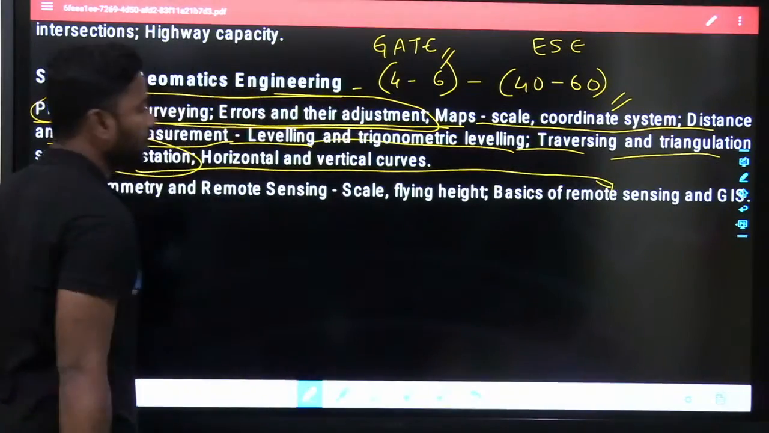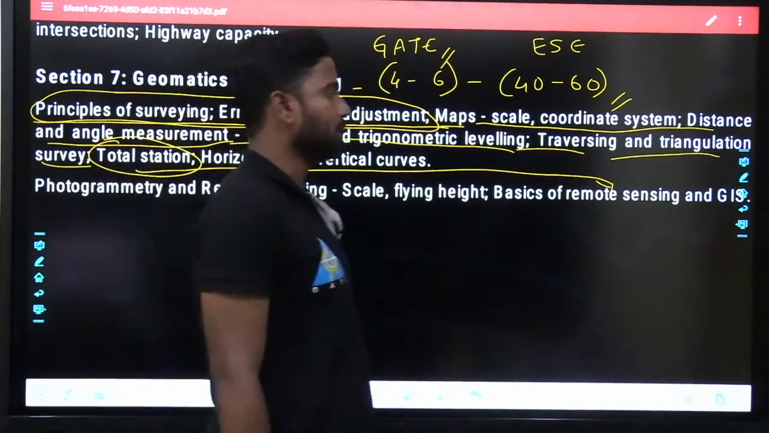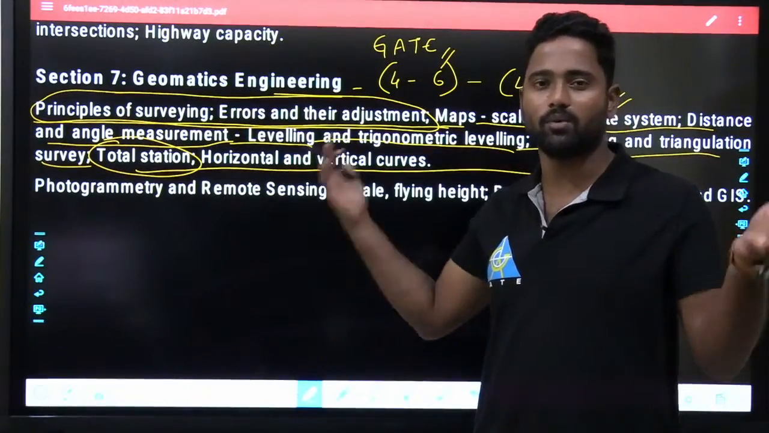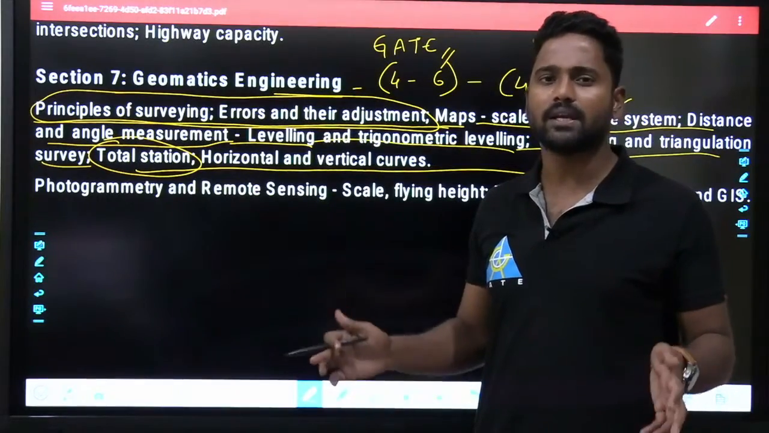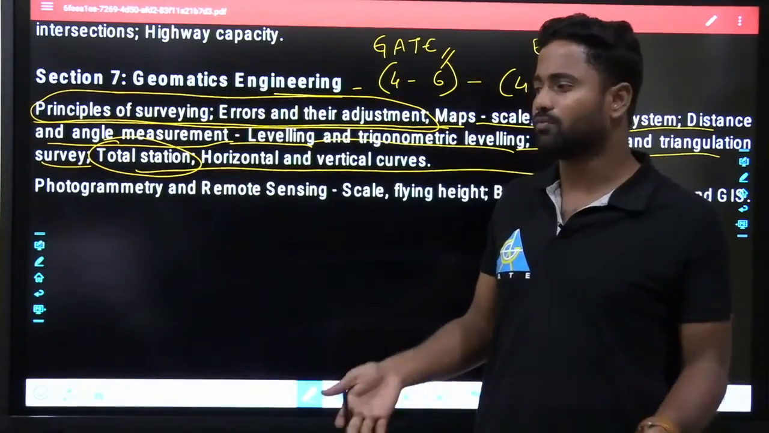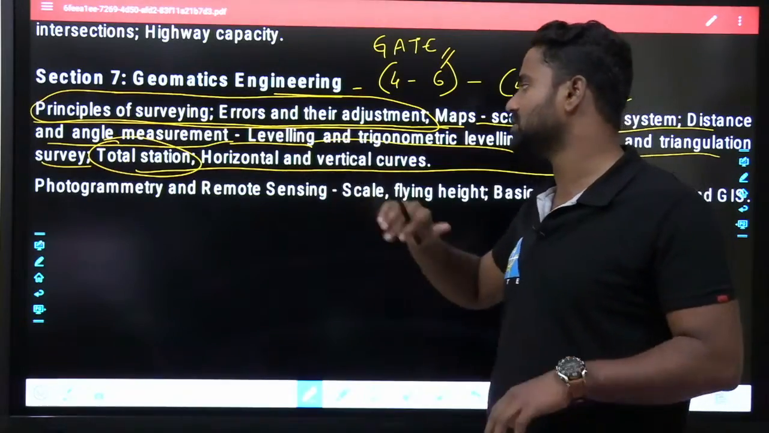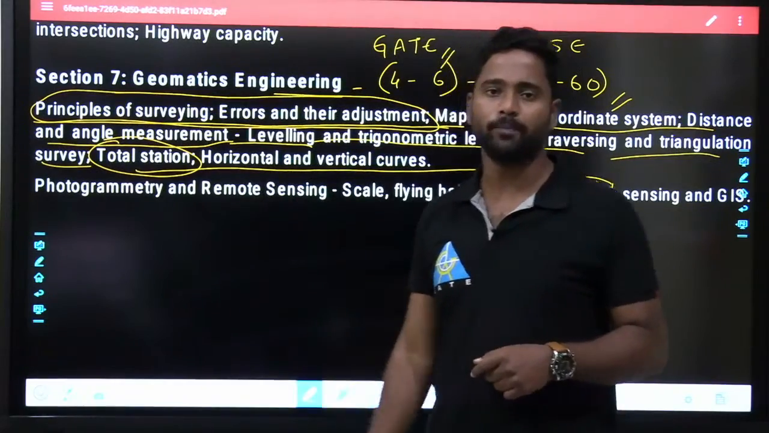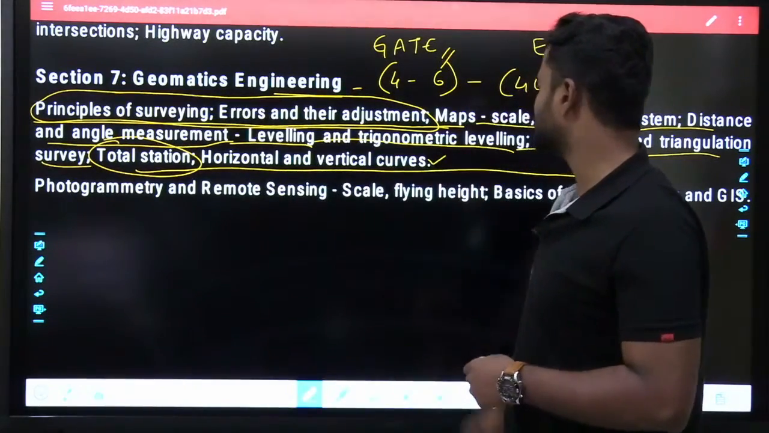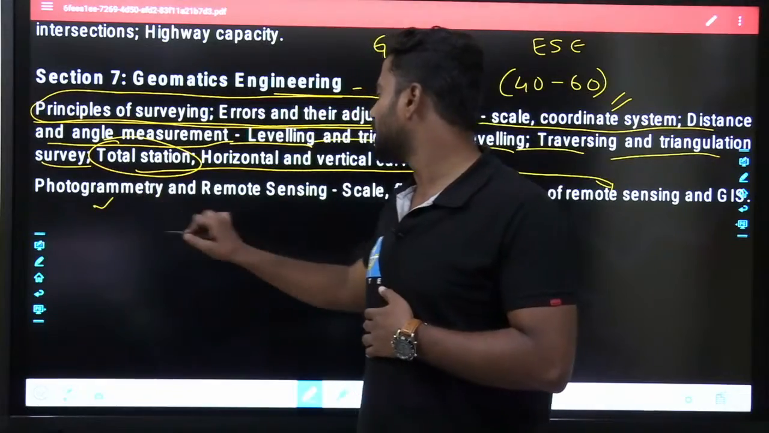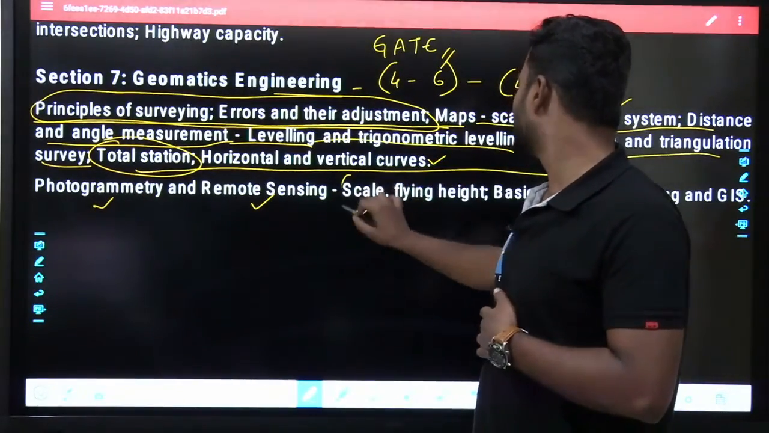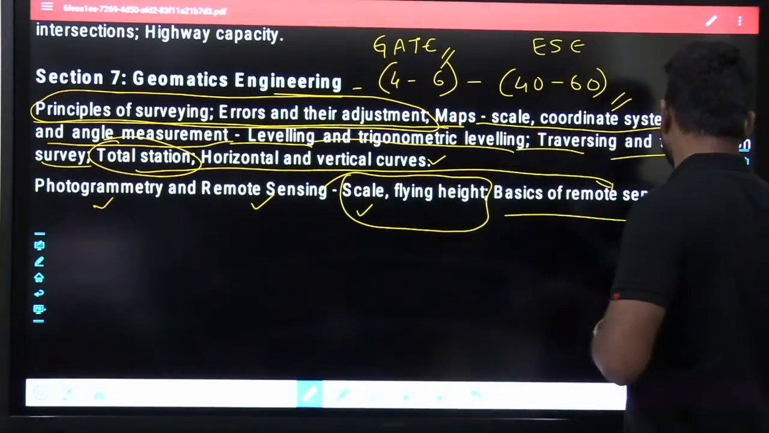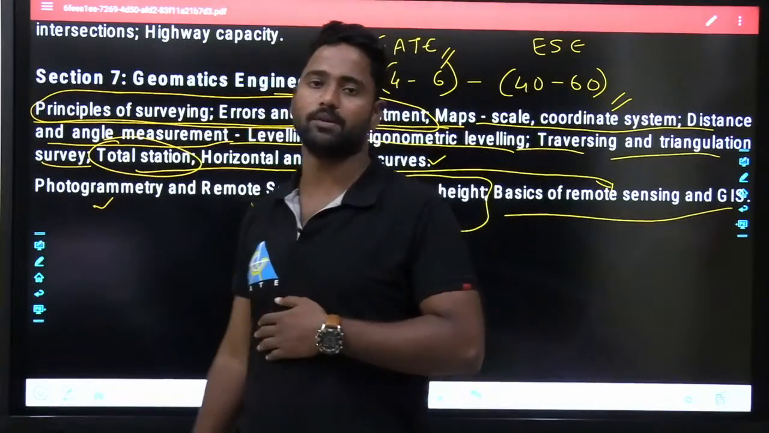So how exactly the total station instrument works, and what are some points about that instrument. That instrument gives everything more precisely. Recently, for any survey, like road survey and all those things, they are using this instrument only. Very few people are using dumpy levels, many people are going with total stations only. Then horizontal and vertical curves will be discussed in the curves, and then photogrammetry, remote sensing, scale, flying height and all those things you will see in your photogrammetry, and then basics of remote sensing and GIS, Geographical Information System.